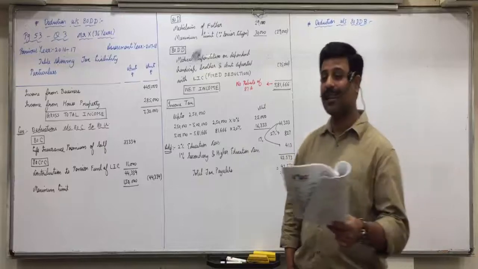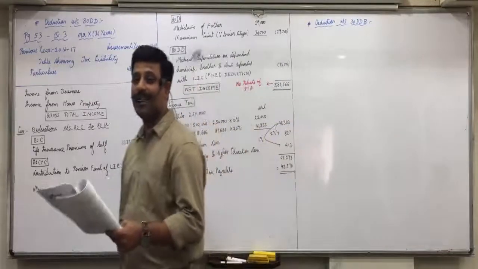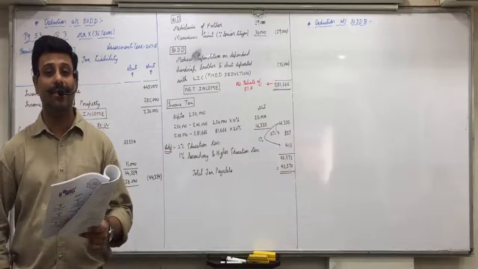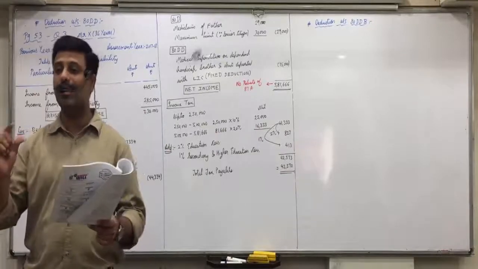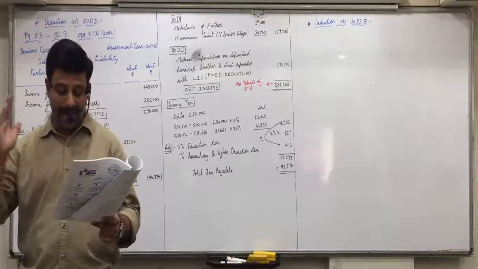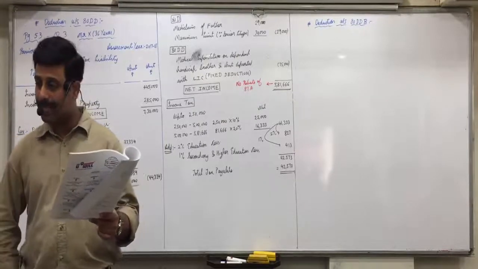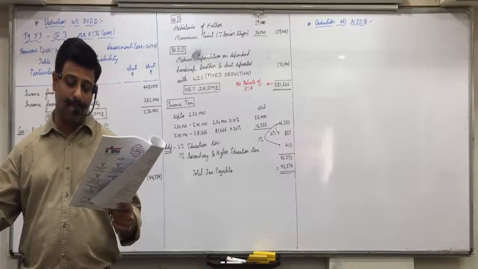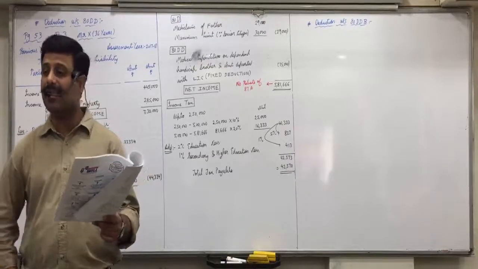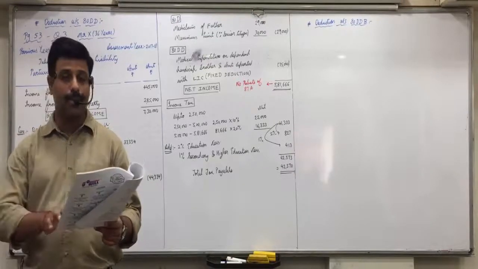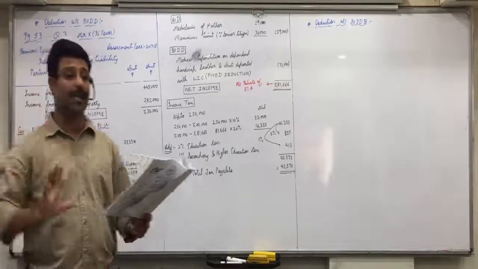So 44,000 is the actual expenditure. And what is the maximum limit? 40,000. So instead of 44,000, we will get deduction of only 40,000. Then the amount reimbursed by insurance company, 3,000, will be subtracted. Also the amount reimbursed by employer of X, 28,000 and 6,000, 34,000. So 3,000 and 34,000, 37,000 will be subtracted from 40,000.